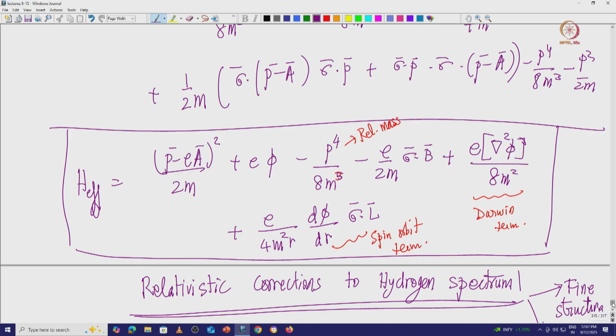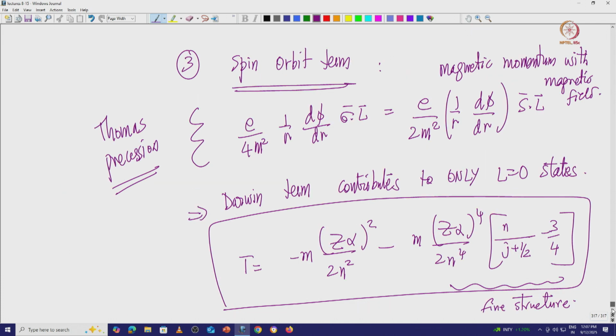So, these three terms contribute to your relativistic effects, and the other terms contribute to your Zeeman effect. The entire contribution can be written in this particular fashion, which is nothing but the fine structure constant.